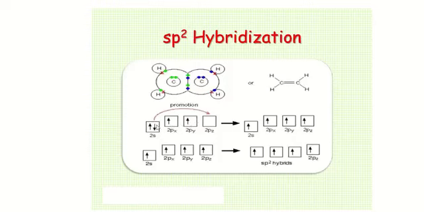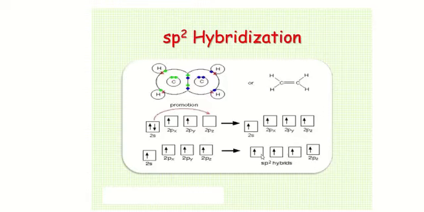So according to Hund's rule, the electron from 2s will jump into the vacant 2p orbital as the excited state, and in the last stage, when hybridization takes place, one s orbital and two p orbitals will mix to form three sp2 hybridized orbitals.